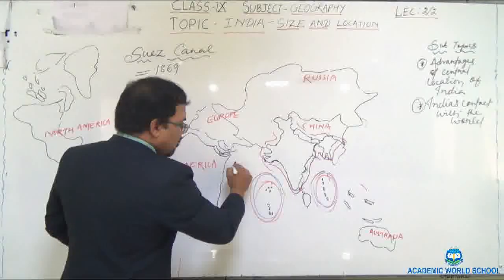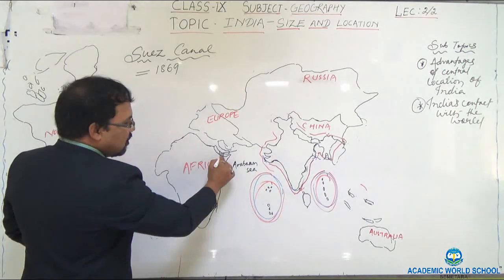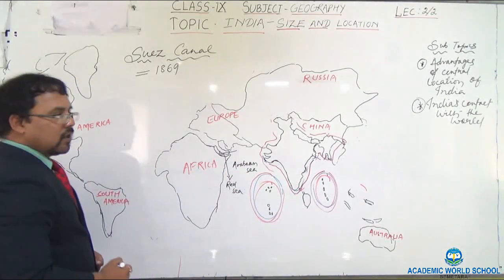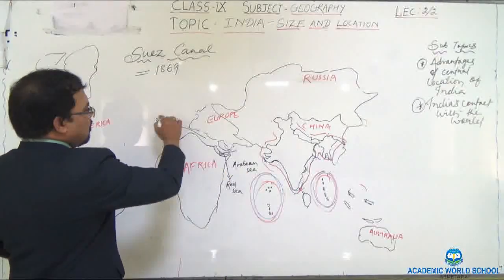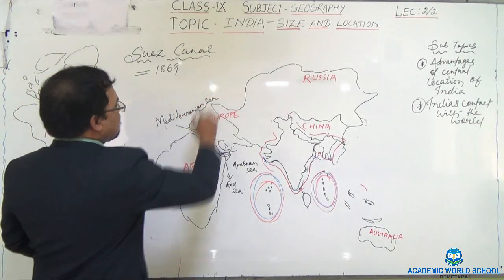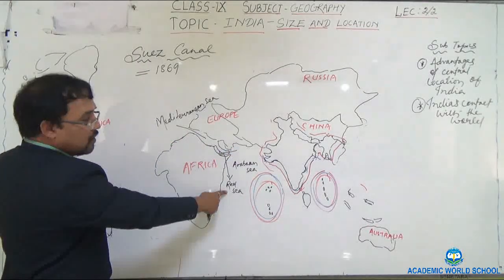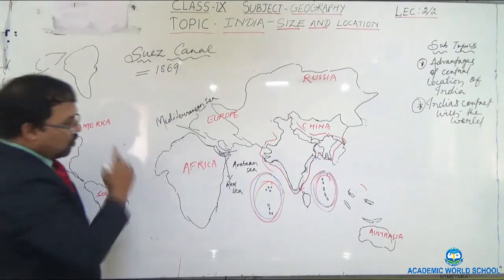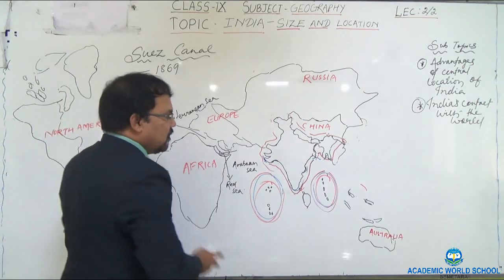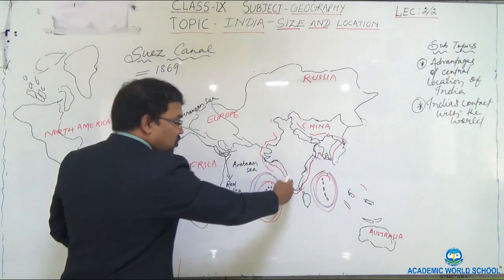This is the Arabian Sea, and this is the Red Sea. And this is the Mediterranean Sea. I have already written here: Red Sea and Arabian Sea. So earlier, when Suez Canal was not there, it was very difficult to travel from the west coast of India.